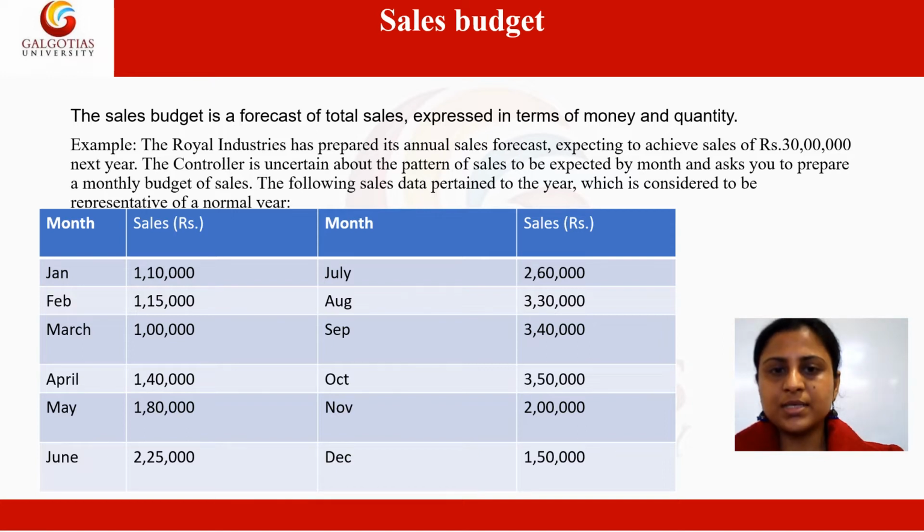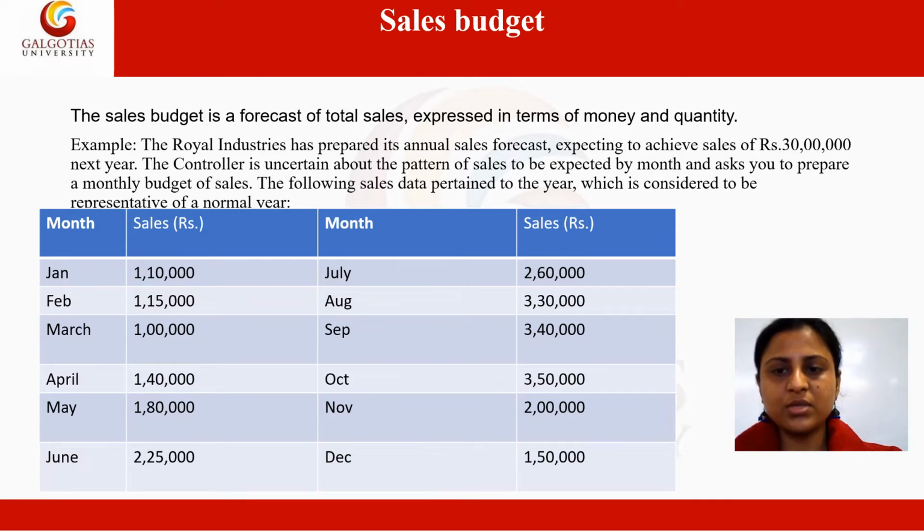The following sales data pertain to the year which is considered to be representative of a normal year. So here in the question, we are already given the annual budgeted sales, which is rupees 30 lakh, and they have also given us the previous year's data, the estimation of sales by each month.